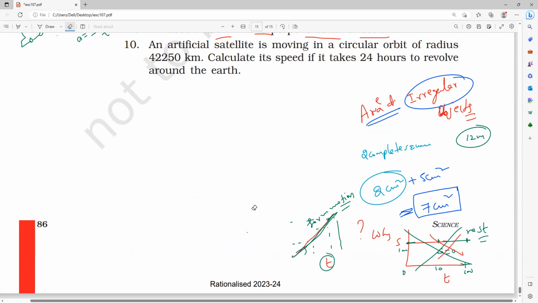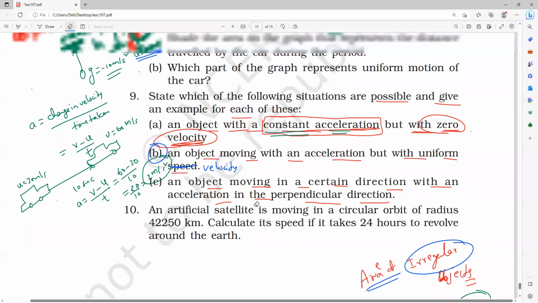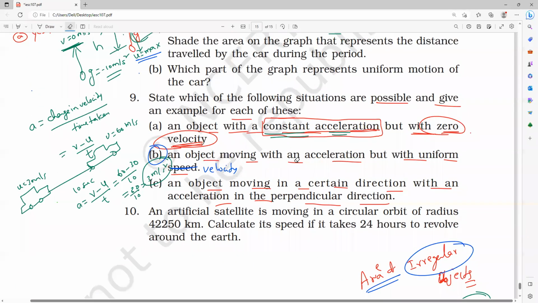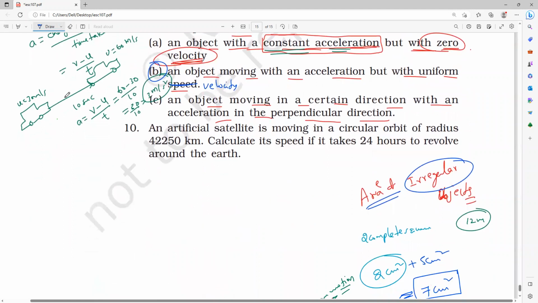Sir, uniform speed means acceleration is equal to 0, no, sir? An object is moving with an acceleration. The body is having acceleration, but with uniform motion, uniform velocity. It's not uniform motion. Uniform motion means acceleration is 0. That is uniformly accelerated motion. Acceleration is there, but with uniform speed. Sorry, not with uniform velocity. It's speed only.